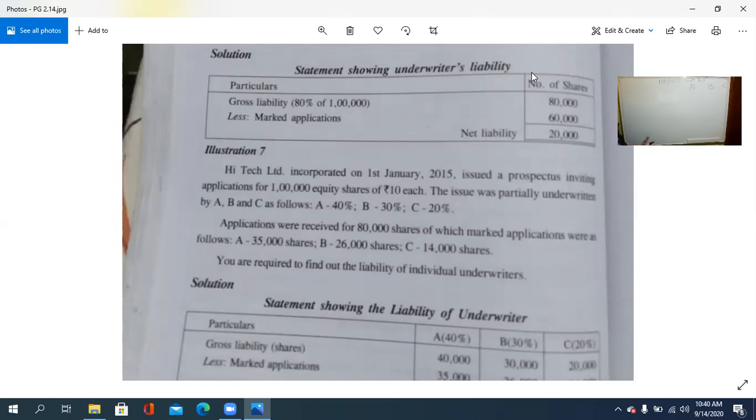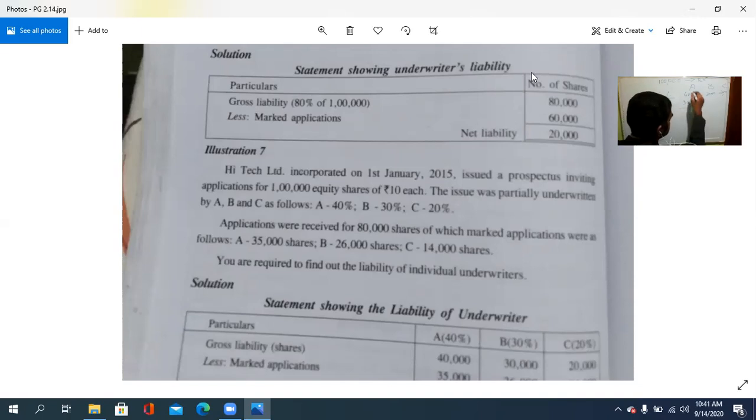So 40% of 1,00,000 for A is 40,000. That is the gross liability. Then B, how much is it? 30%, so it is 30,000, and C 20,000 because 20%. Then less the marked application. After that, what is there in the question? Applications were received for 80,000 shares. Marked applications were as follows: 35 for A, 26 for B, and 14 for C. So how much is it?